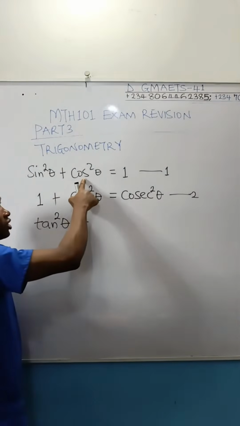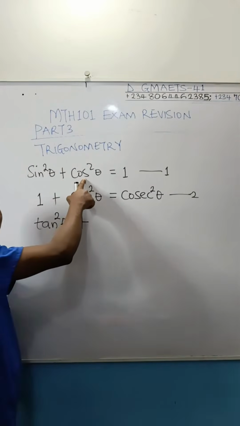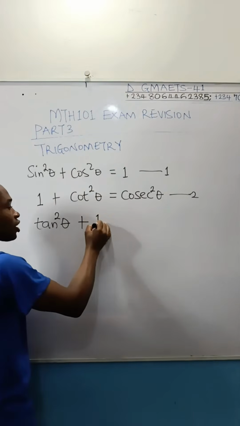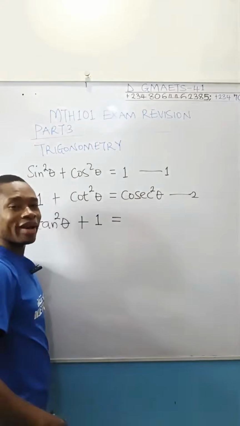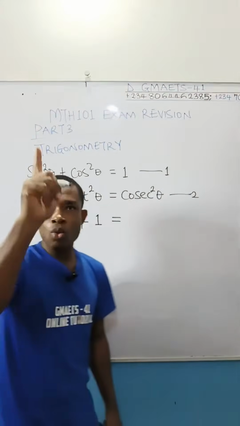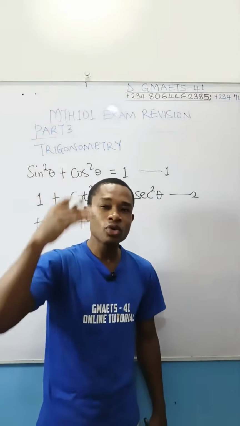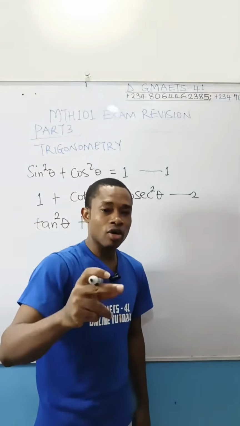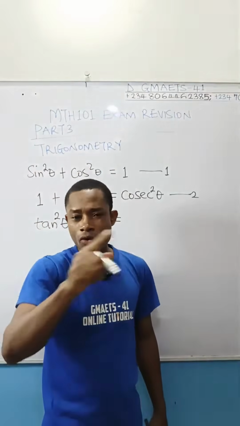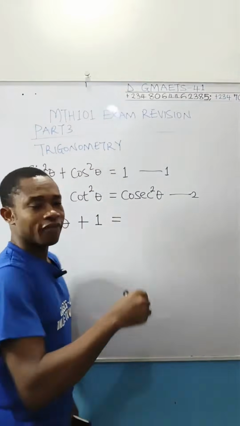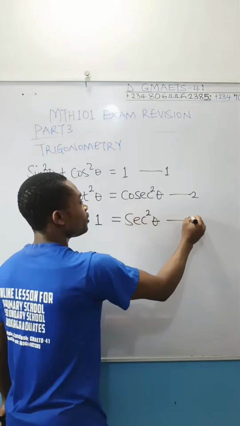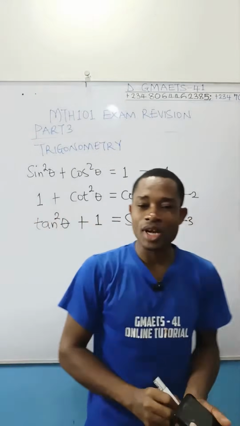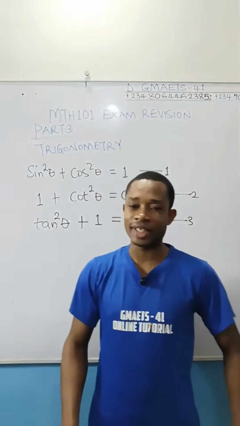Then plus, come to this, divide cos squared theta by cos squared theta. You're going to get 1, of course. And then that's equal to dividing this 1 by cos squared theta. Remember that 1 over cos will give you sec. So 1 over cos squared will give you sec squared theta. These 3 equations on the board are called Pythagorean identities.